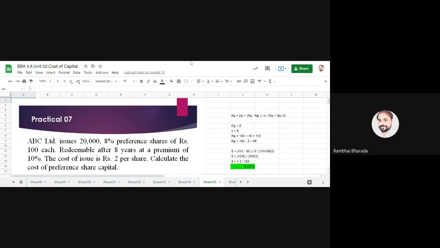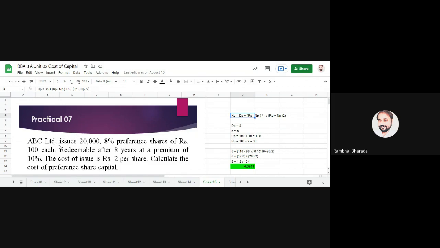Here students are generally confused between NP and RP, so let me explain. Generally, the amount given to you is 100. If a discount or premium is there, we need to add or deduct. Whenever in a practical question the word redeemable is there, and after that there is a premium or discount, that affects RP.